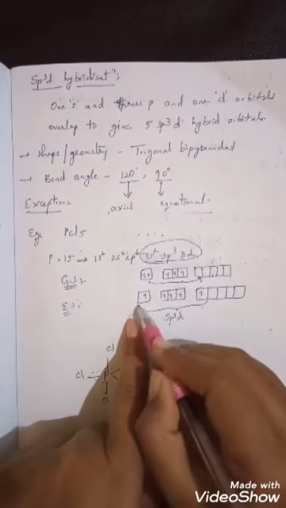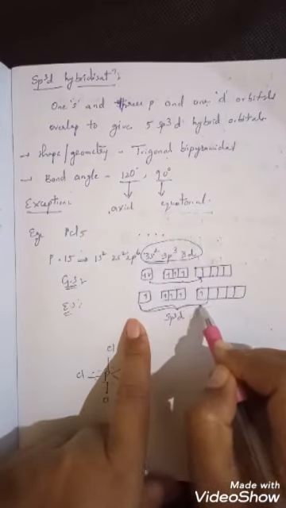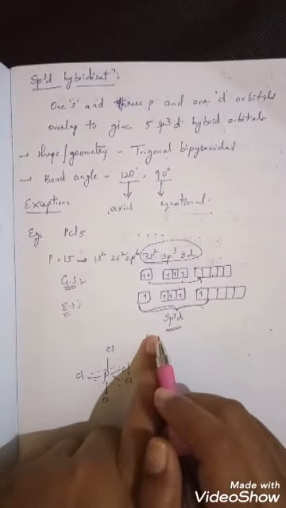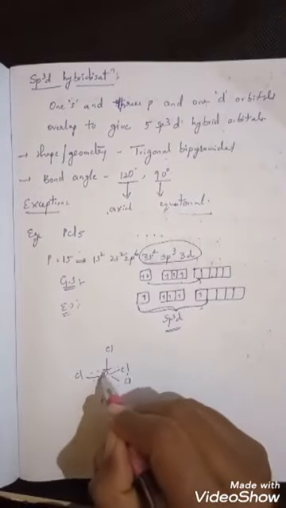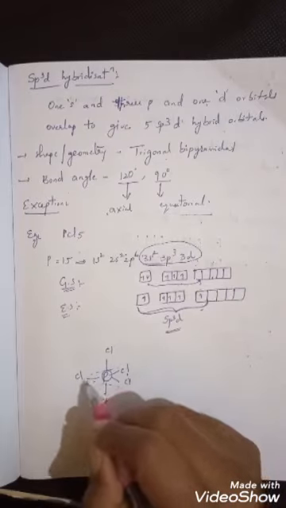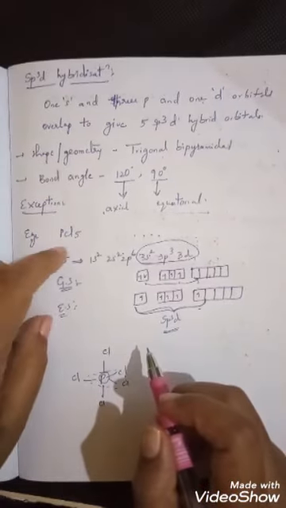Then this 1s orbital, 3p orbitals and 1d orbital overlap and give sp3d hybridization. Now around this phosphorus, 5 hybrid orbitals will be present. All the 5 hybrid orbitals overlap with the electrons given by 5 chlorides and give the structure of PCl5.